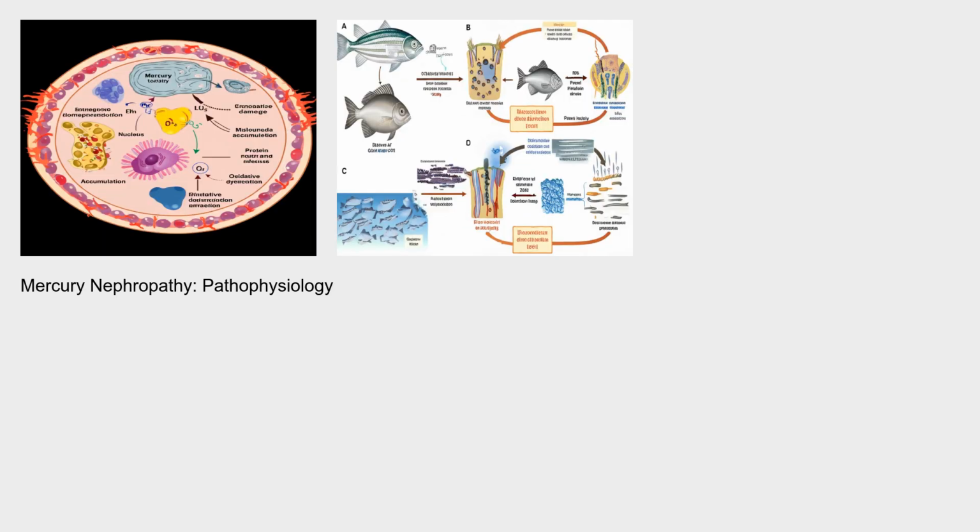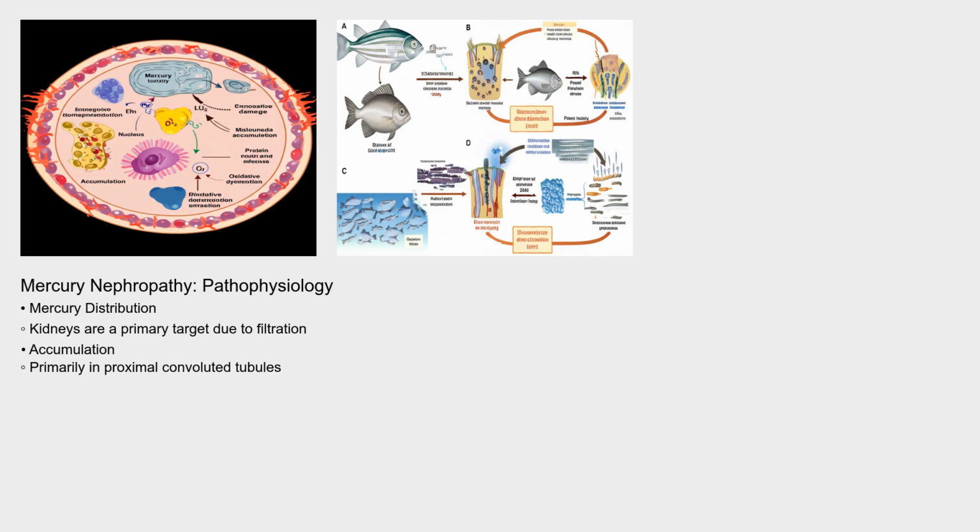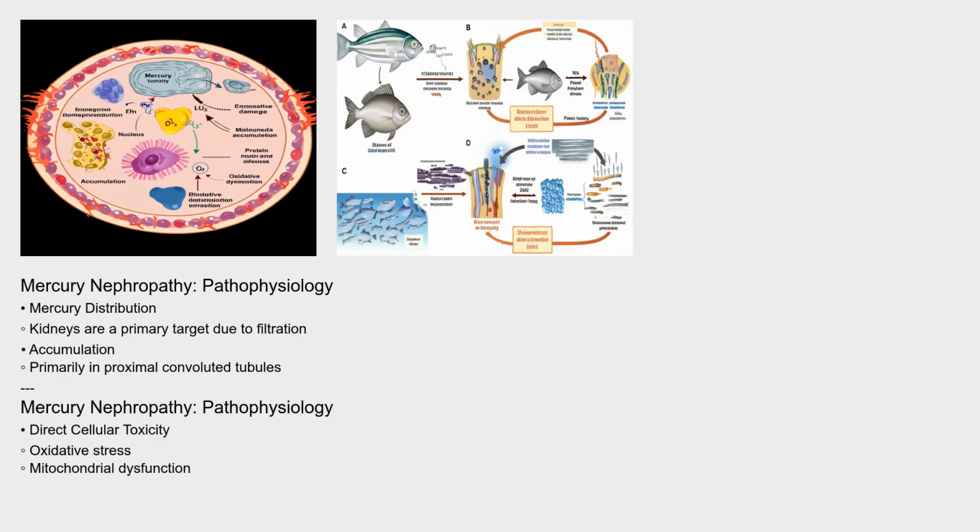the pathophysiology of mercury nephropathy is complex. Upon entering the body, mercury is distributed to various tissues, with the kidneys being a primary target due to their role in filtering waste. Mercury accumulates within the renal tubules, particularly the proximal convoluted tubules. Here, it causes direct cellular toxicity, leading to oxidative stress, mitochondrial dysfunction, and disruption of cellular transport mechanisms. This damage results in tubular necrosis, inflammation, and ultimately, impaired kidney function. Specifically, mercury's affinity for sulfhydryl groups on proteins disrupts crucial cellular processes affecting protein synthesis, enzyme activity, and membrane integrity